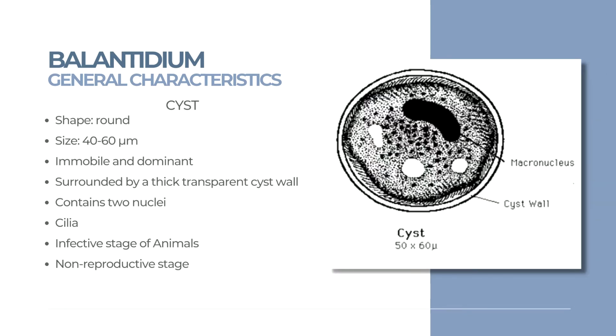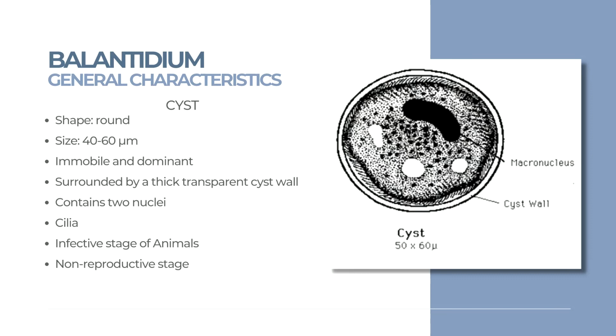And finally, we have the cyst. The cyst is a dormant stage of the protozoans that resists unfavorable environmental conditions. Its shape is round, its size is 40 to 60 micrometers, and it is immobile and dormant. It is surrounded by a thick transparent cyst wall, which allows the cyst to resist degradation in the acidic environment of the stomach and in the basic environment of the small intestine.